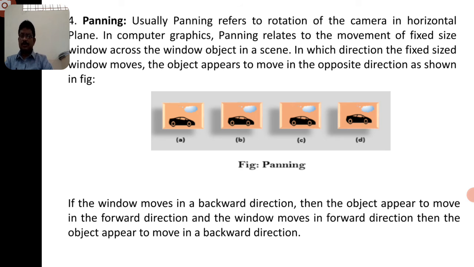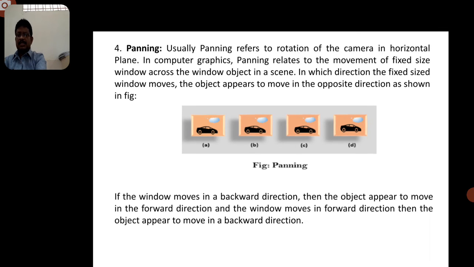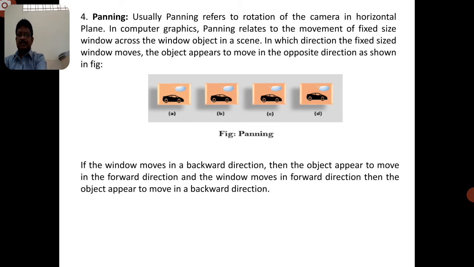Suppose we take a picture of an image; we have to set that window frame so that the object or picture is placed in the window. We set the window so that it captures that thing, parallel to the window. So panning refers to the camera moving in the horizontal way. Panning relates to the movement of a fixed size window across the scene. We set the window fixed, but when we move horizontally, the picture also moves.